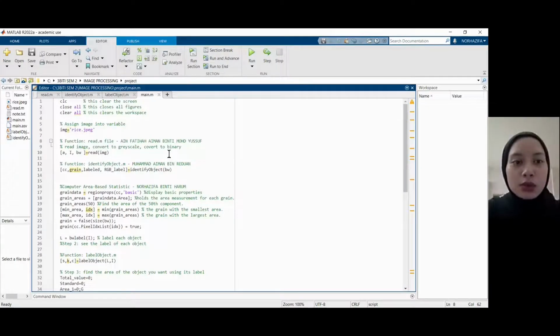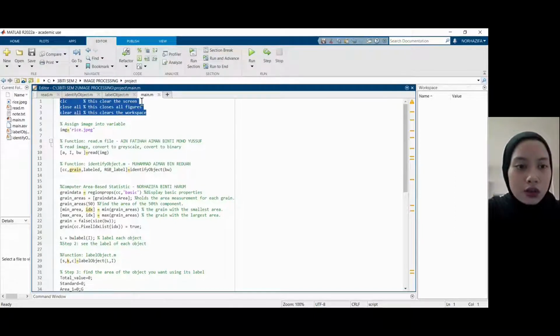Assalamualaikum warahmatullahi wabarakatuh. My name is Harum. So I'm going to proceed with the code and demonstration. We have 1 script file and 3 function files. In the first 1 to 3 lines, I'm going to clear and close all the figures and workspace, and then assign the image into the variable.